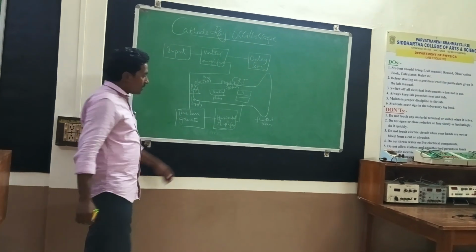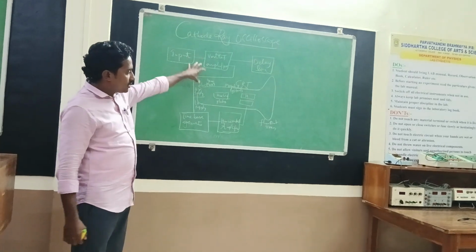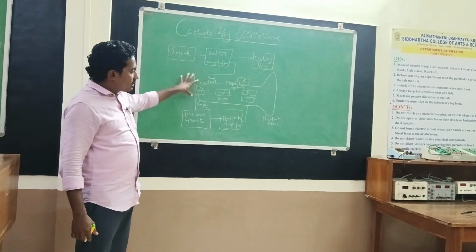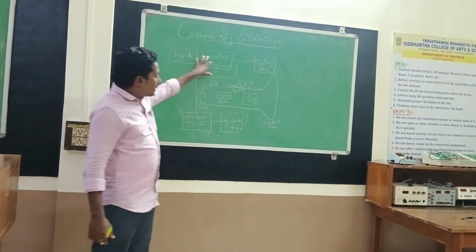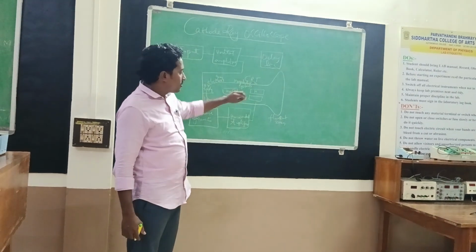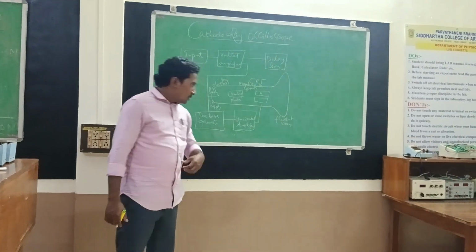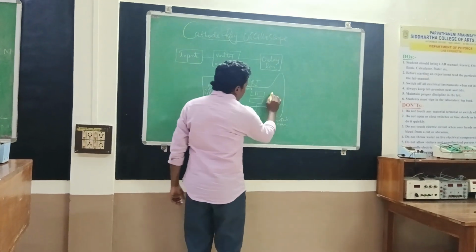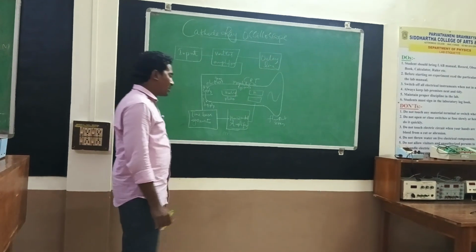Essentially this CRO consists of the input, vertical amplifier, delay line circuit, time-base generator, horizontal amplifier circuit, and cathode ray tube. The waveform we can observe on the fluorescent screen.